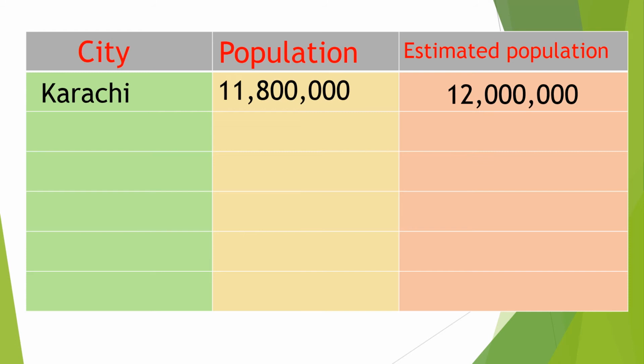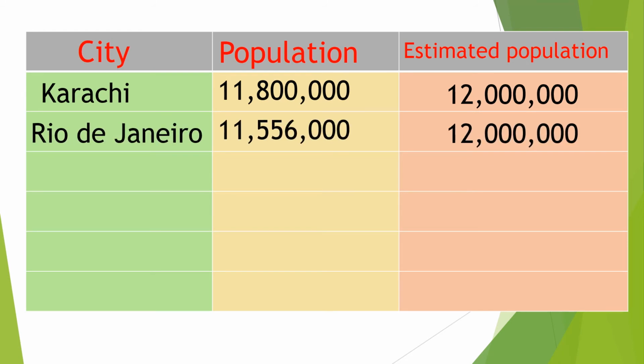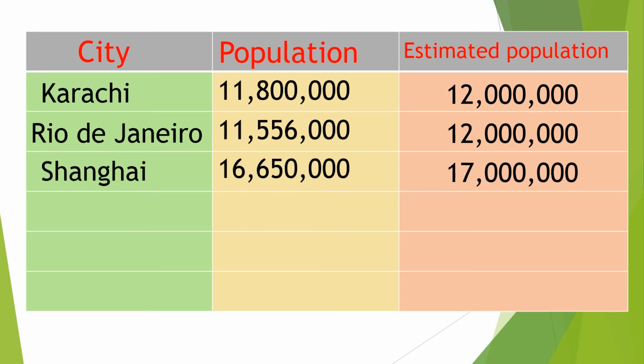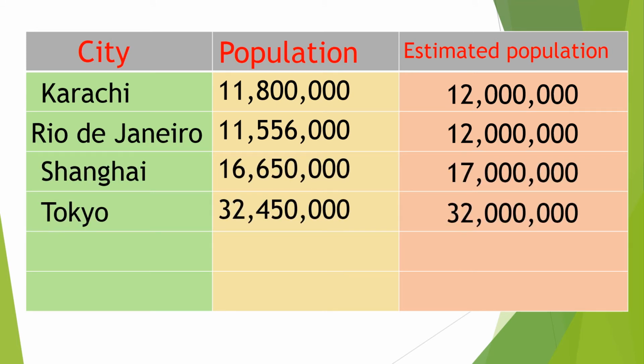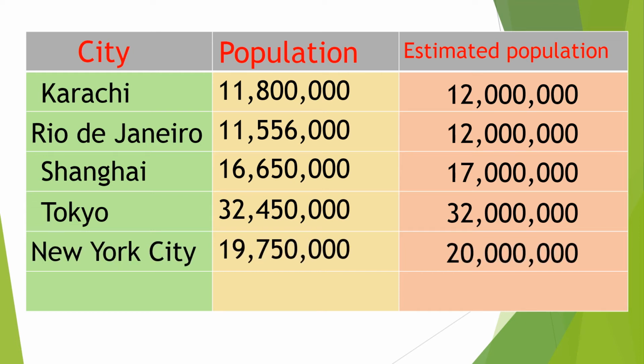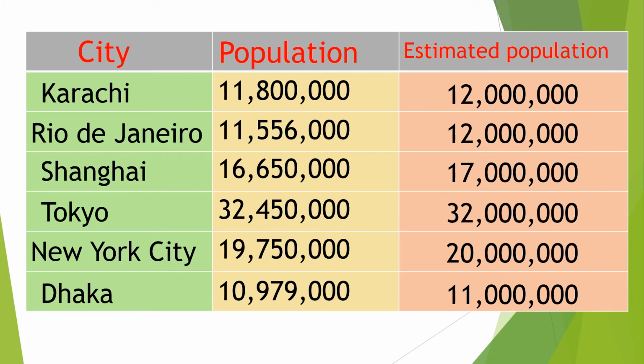Estimated population of Karachi is 12 million. Rio de Janeiro, 12 million. Shanghai, 17 million. Tokyo, 32 million. New York City, 20 million, and Dhaka is 11 million.